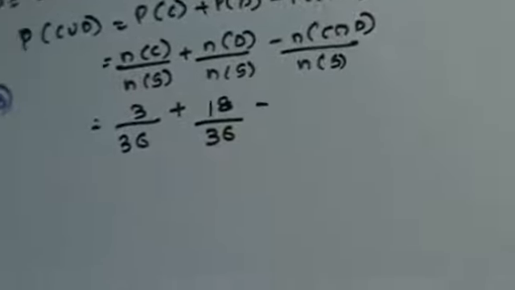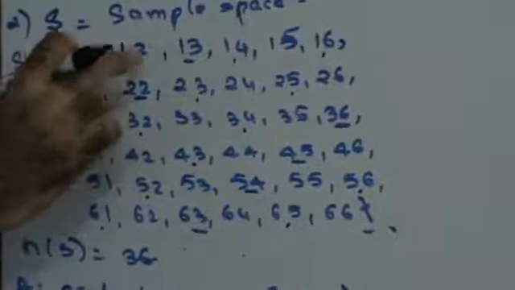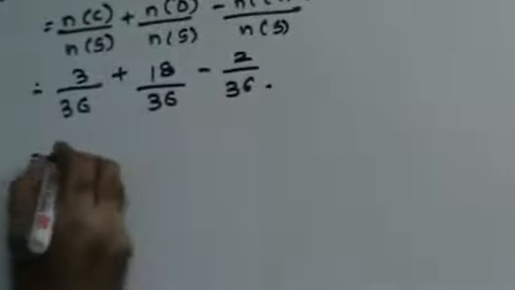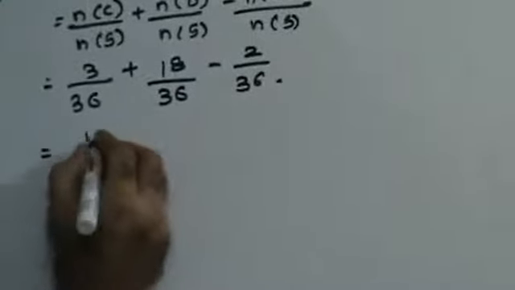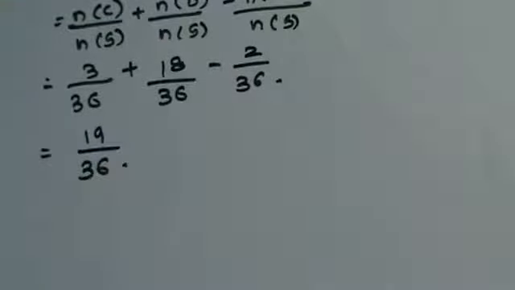Now, common. Let's see what is common between them. 1, 2 is common and 2, 1 is also common. There are 2 terms that are common between them. So in that case, this is going to be 19 by 36. Right? So the probability is going to be 19 by 36. Let's move on ahead to the next one.